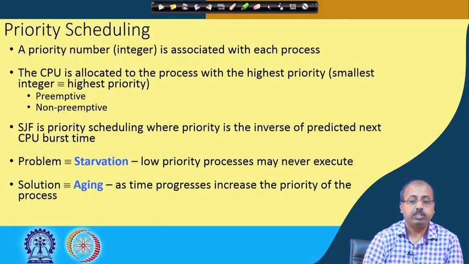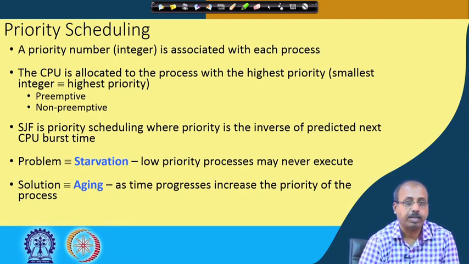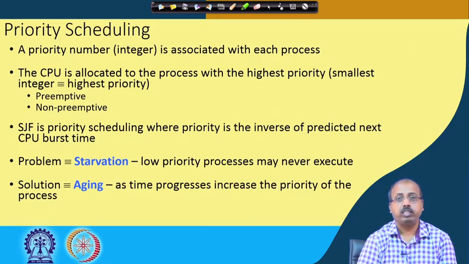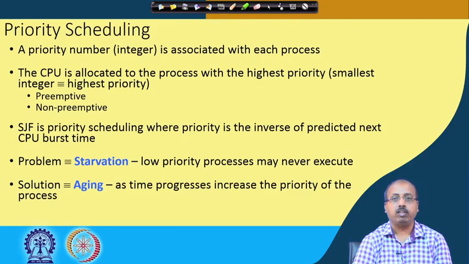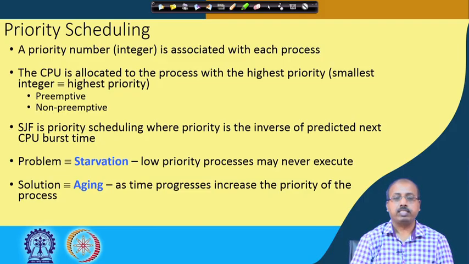But another type of scheduling algorithm that we will look at next is known as priority scheduling. Priority is a very important issue, because all the processes that we have in a system need not have the same priority. For example, if we have a system where there are signals coming from sensors like a smoke detector, and if there is a fire, that has to be attended to immediately. So, that has a larger priority.